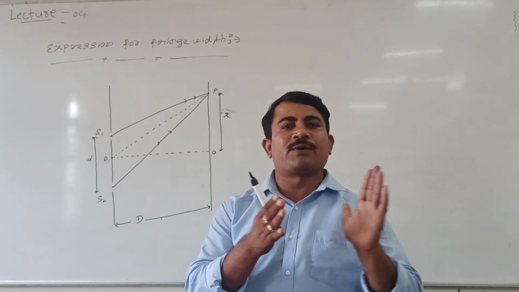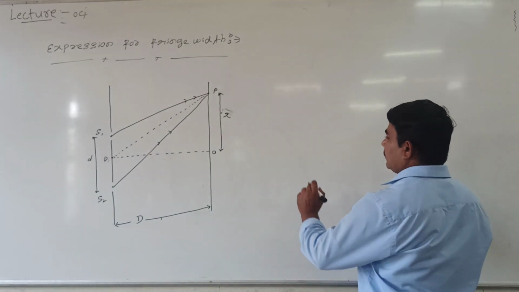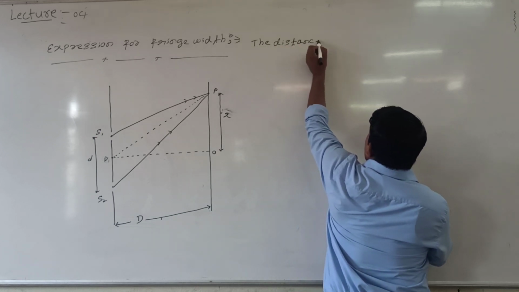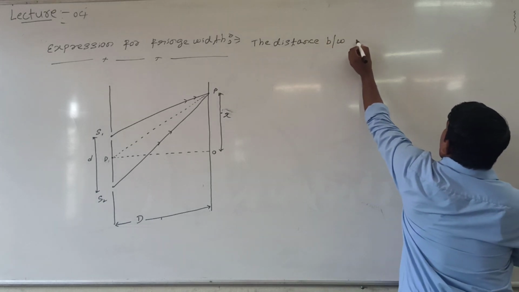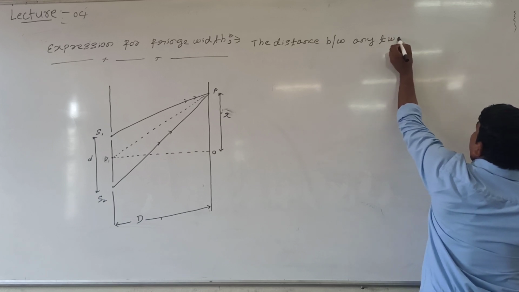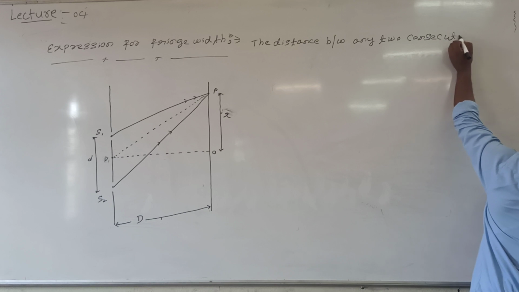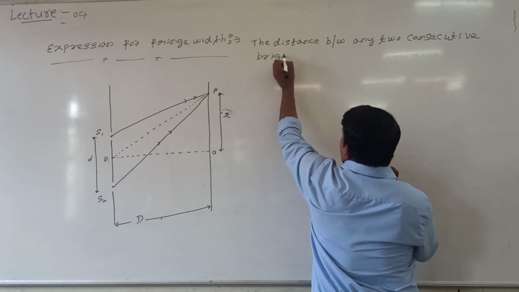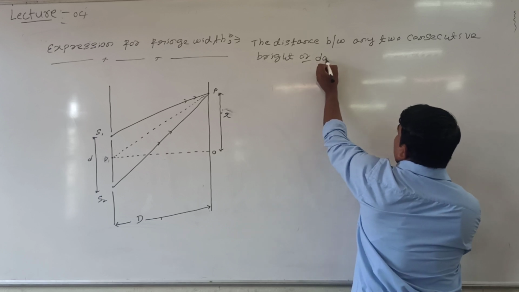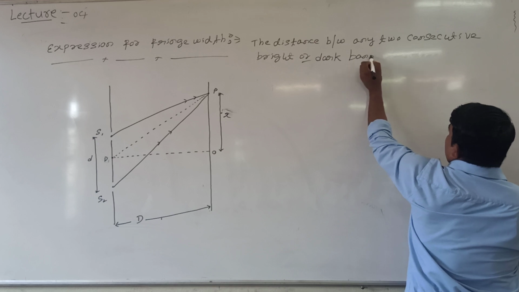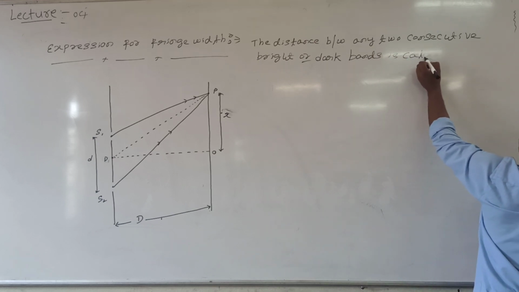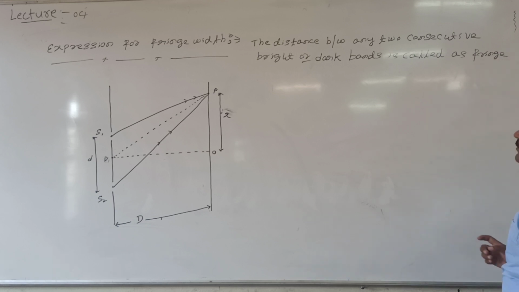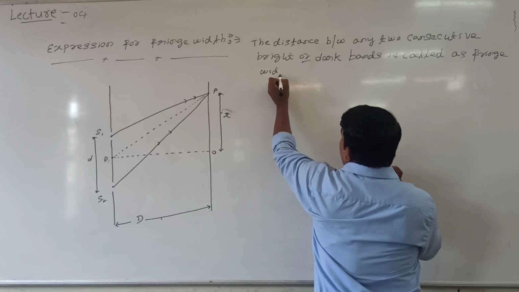Then, we know fringe width. How to define it? The distance between any two consecutive bright or dark bands is called fringe width. Let me write the definition: the distance between any two consecutive bright or dark bands is called fringe width.